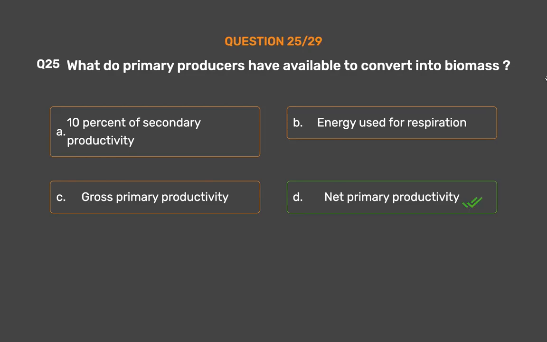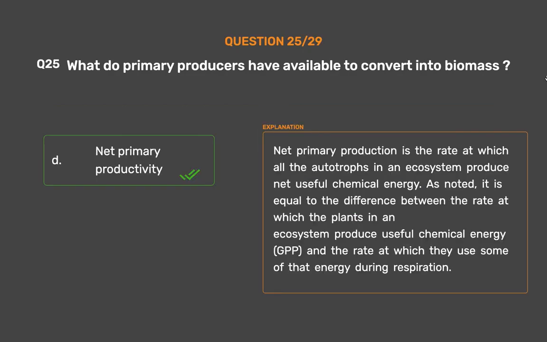Net primary productivity. Net primary production is the rate at which all the autotrophs in an ecosystem produce net useful chemical energy. As noted, it is equal to the difference between the rate at which the plants in an ecosystem produce useful chemical energy, GPP, and the rate at which they use some of that energy during respiration.